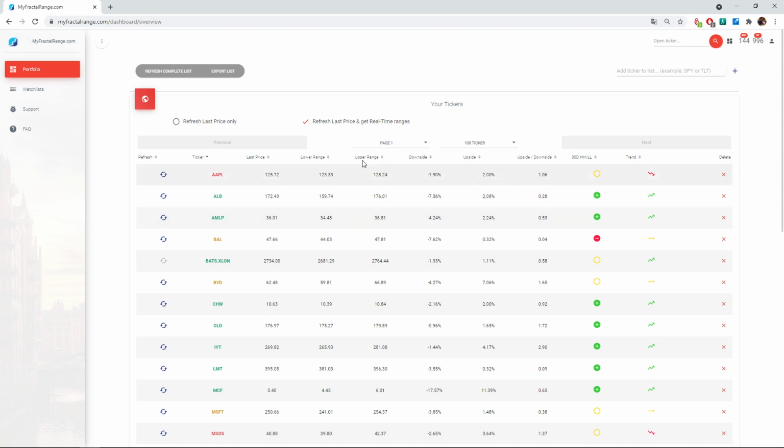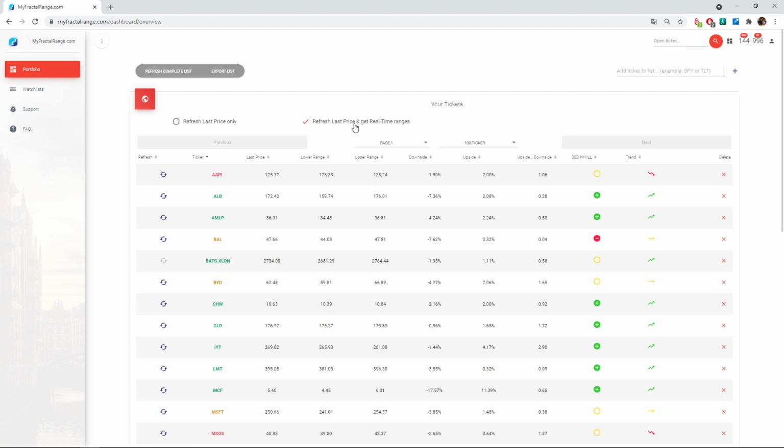So it's very simple. This is the way it works. This is the way you refresh. Some comments. For example, the refresh complete list doesn't work with the real time. The reason we have decided to not activate this for now is because we are afraid some people might leave this option on and click on refresh, and it will eat all of their real-time requests.